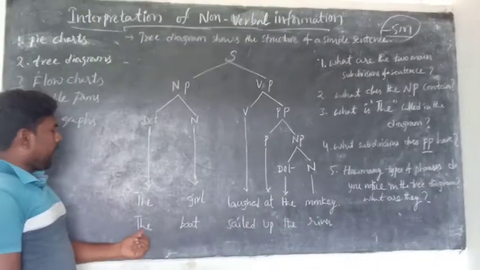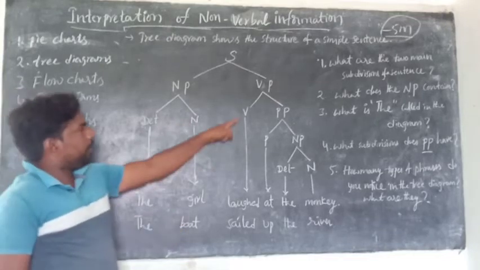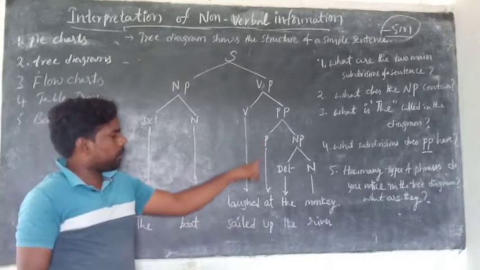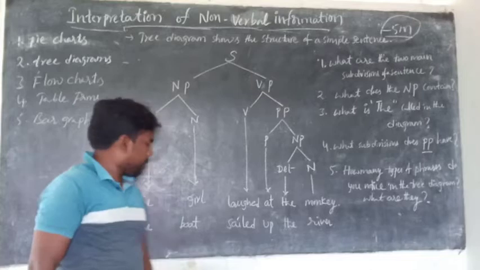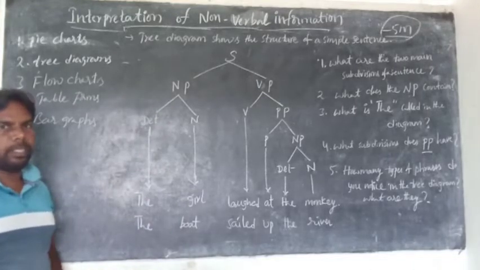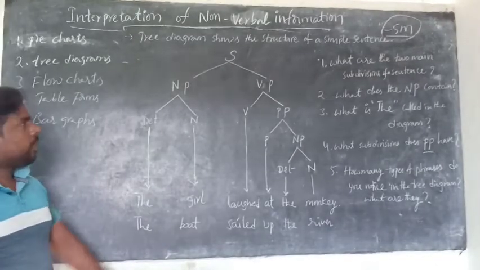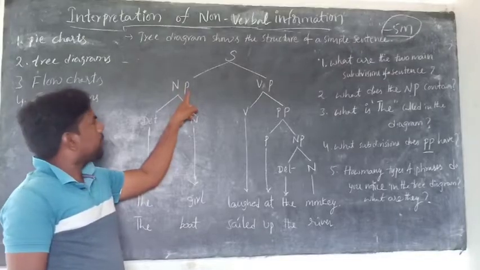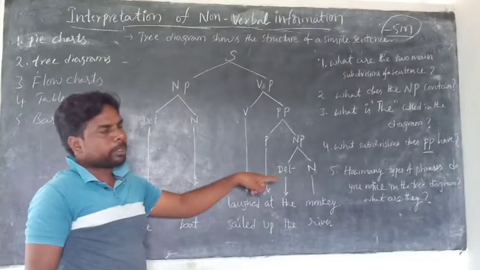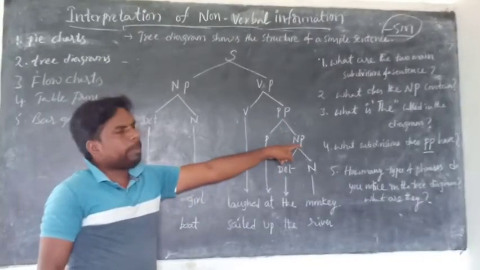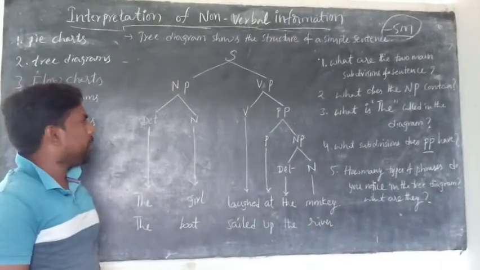Come to another example. Determiner the, noun boat, verb sailed, preposition up, determiner the, noun river. The boat sailed up the river. Is it clear? S for sentence, NP for noun phrase, VP for verb phrase, V for verb, PP for prepositional phrase, P for preposition, NP for noun phrase, DET means determiner and N means noun.